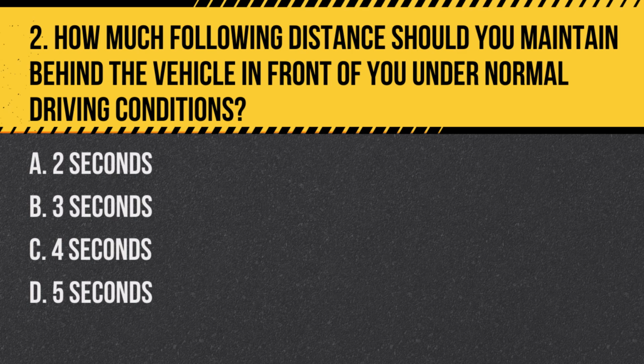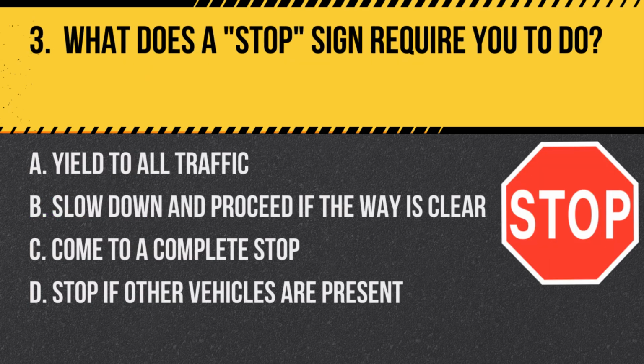Question 2. How much following distance should you maintain behind the vehicle in front of you under normal driving conditions? A. 2 seconds. B. 3 seconds. C. 4 seconds. D. 5 seconds. Answer: B. 3 seconds. It's recommended to maintain a following distance of at least 3 seconds under normal driving conditions for safety.